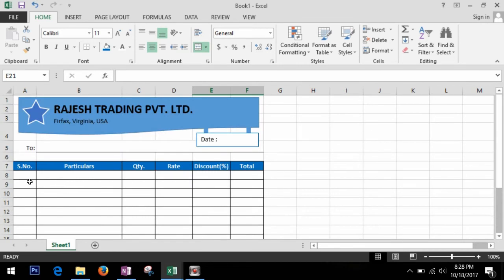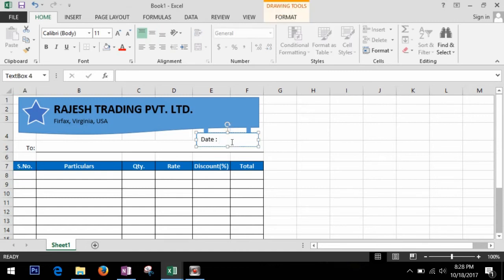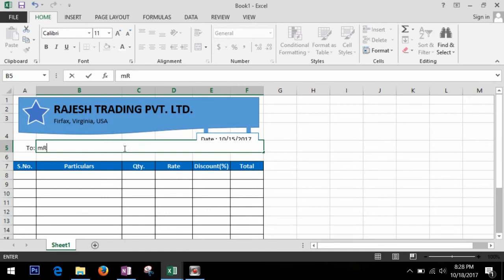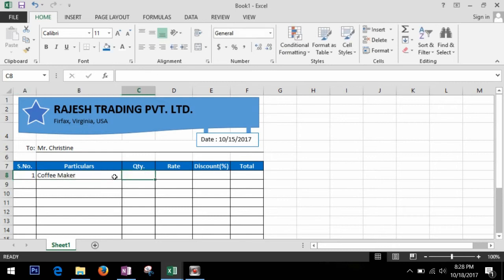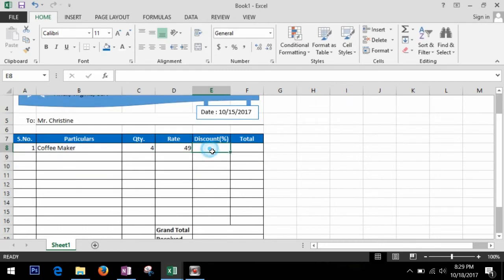Okay, now let's enter some data and see how it works. So let's enter date first. To Mr. Now let's enter the data. 1 coffee maker, quantity 4 pieces, price was 4, and the discount is, let's suppose, 10%. So what will be the total?